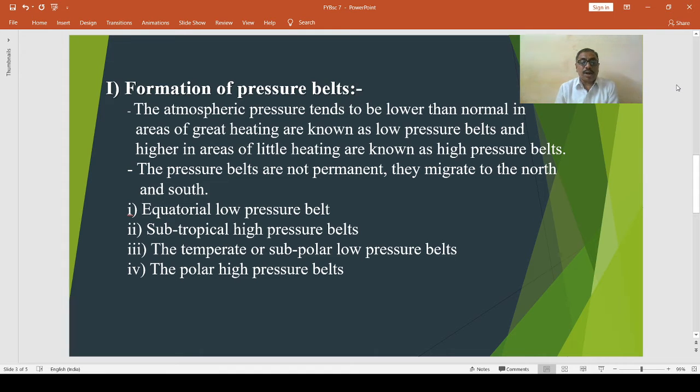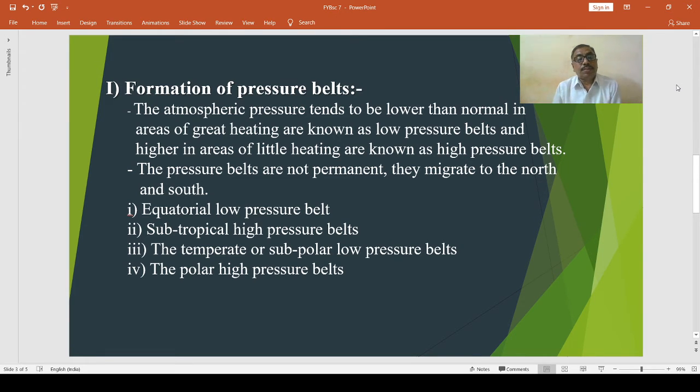This subpolar low pressure belt is more developed and regular in the southern hemisphere than the northern hemisphere. In the northern hemisphere, the continuity of this belt is broken by the vast land masses of North America and Europe. The air pressure is low over the ocean where temperature differences between summer and winter are negligible.